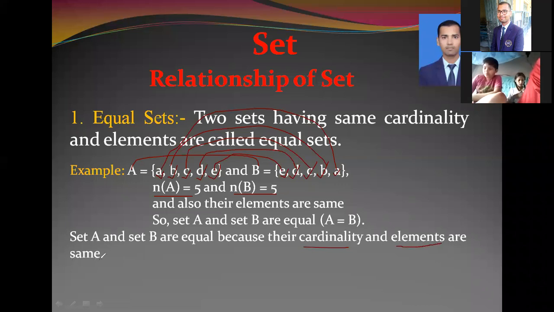So consider one thing: if two sets have the same cardinality and the same elements, then they are called equal sets. Otherwise, they are not equal sets.